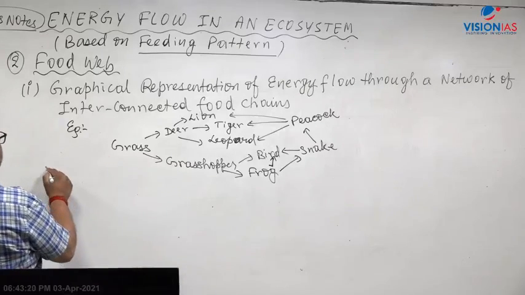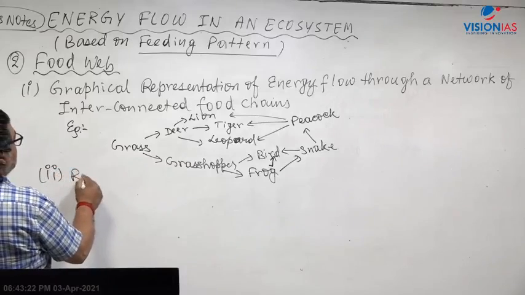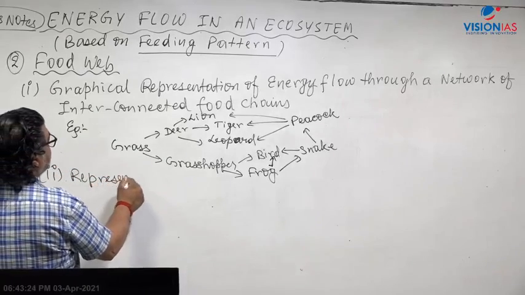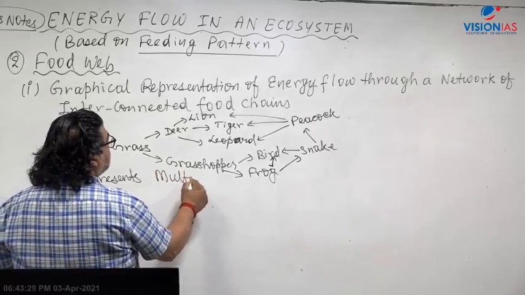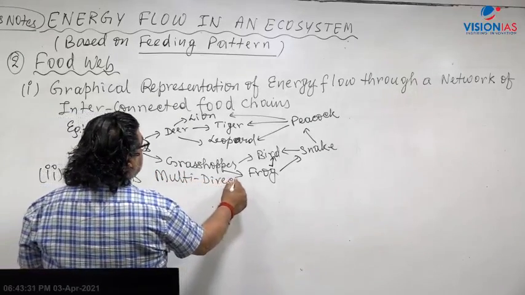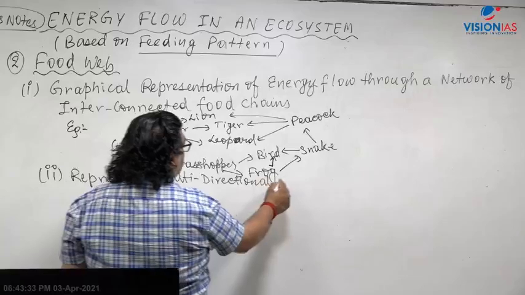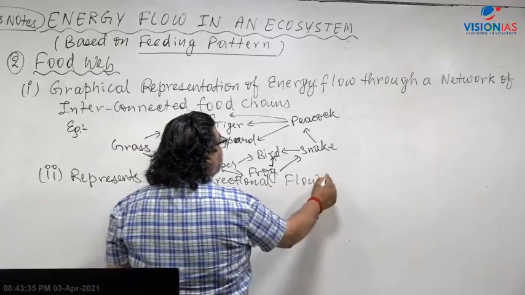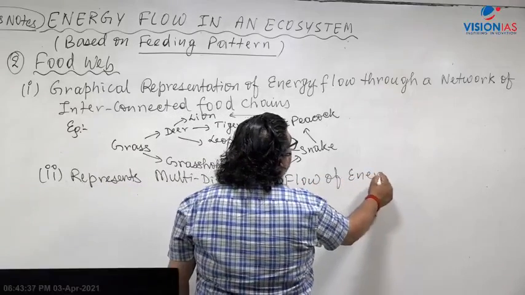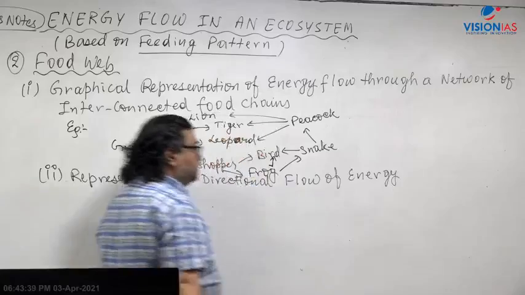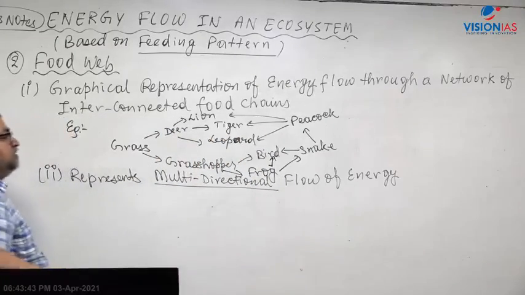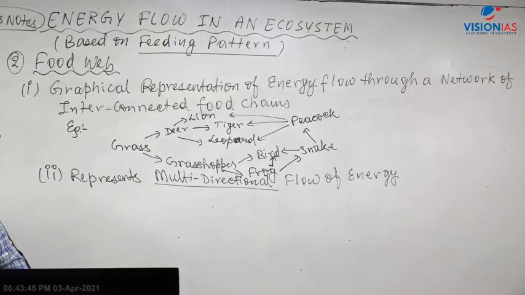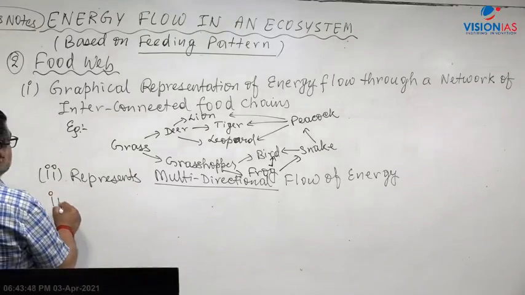Now what is the second point? Since there are different paths for energy to flow, it represents multi-directional flow of energy. Here you have a multi-directional flow of energy. In a food chain you have a single direction, unidirectional. Here you have multi-directional energy flow, multiple paths.